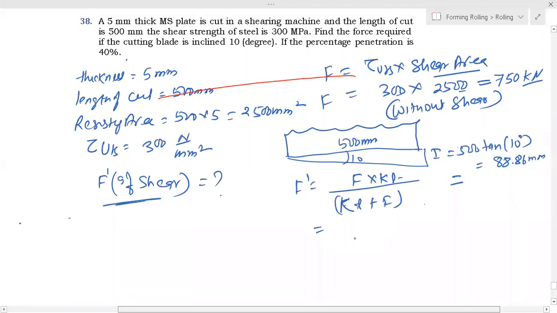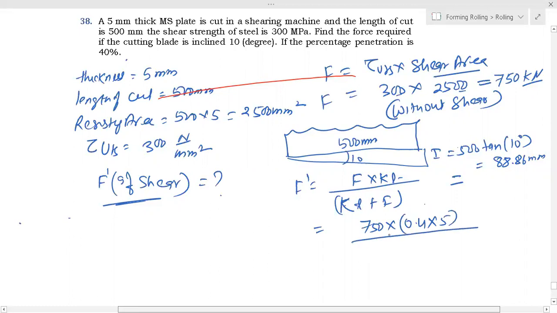So what am I doing, man? KT is 45%, 0.45 into T. This is 6th class, 8th class. We learned this addition, subtraction, multiplication. We should not waste time in this calculation.